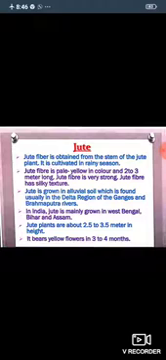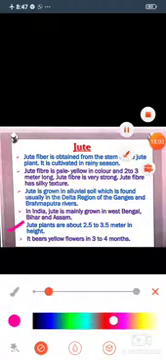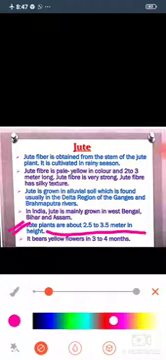Number 3, jute is grown in alluvial soil, which is found usually in the delta region of the Ganges and Brahmaputra rivers. Next, in India, jute is mainly grown in West Bengal, Bihar and Assam. Jute plants are about 2.5 to 3.5 meter in height. Very important line. Please learn about this line.